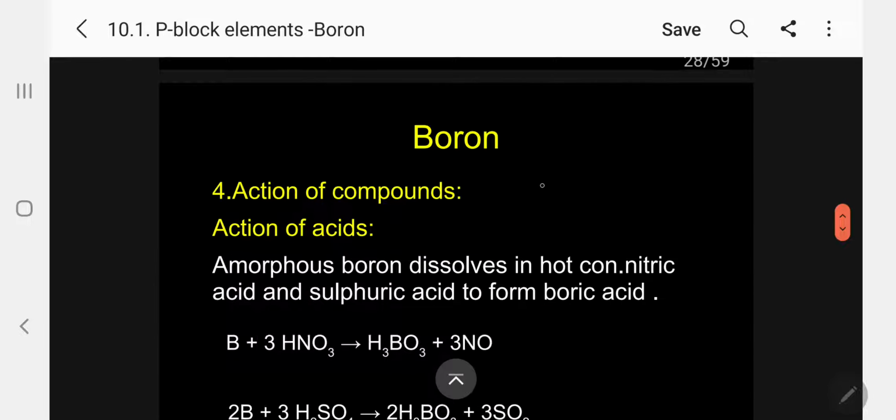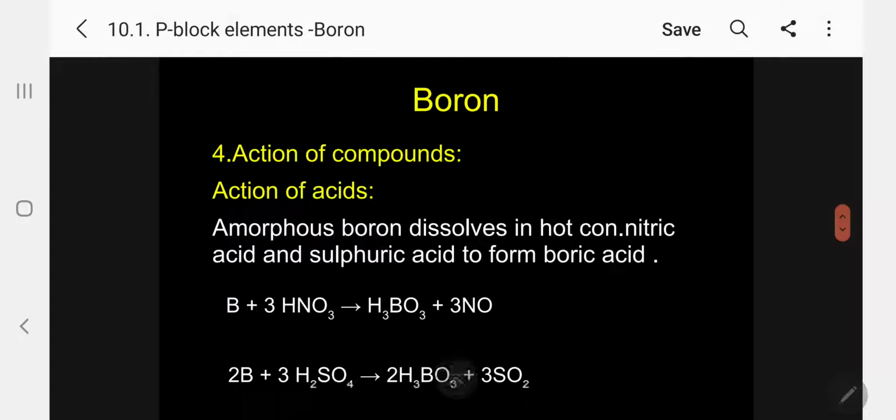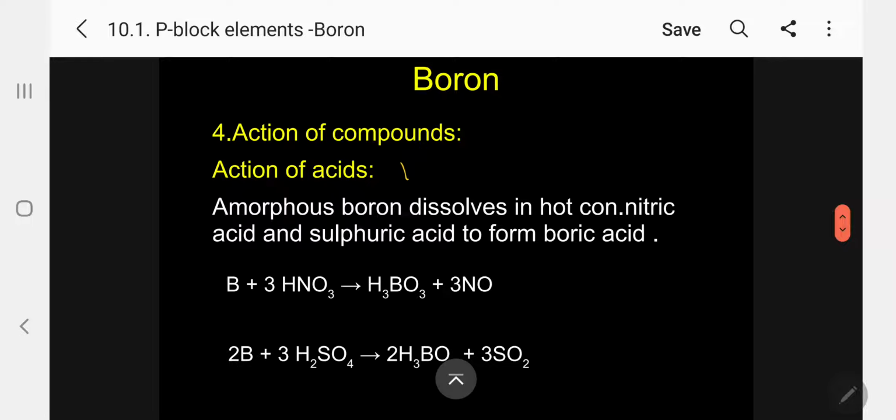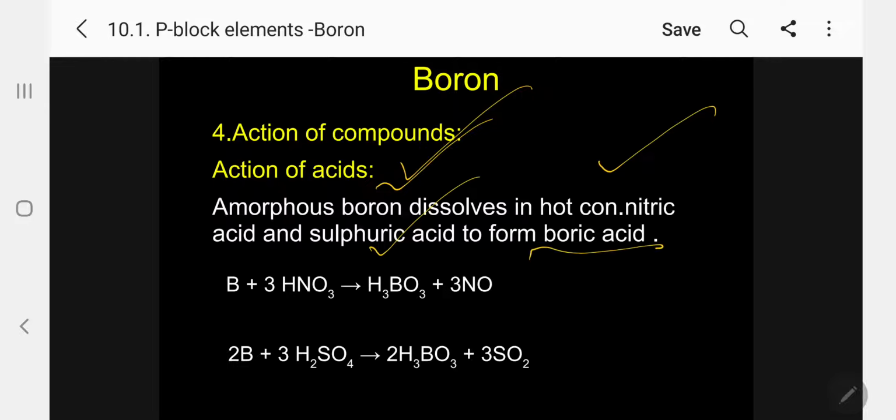Kindly follow. The action of compounds on boron. First compound, as usual, we have to give importance to acids. Action of acids. Amorphous boron dissolves in hot concentrated nitric acid and sulfuric acid to form boric acid. This we have already discussed. So boron reacts with concentrated nitric acid to give boric acid and NO. In the same way, boron reacts with concentrated sulfuric acid to give boric acid and sulfur dioxide. Please follow.